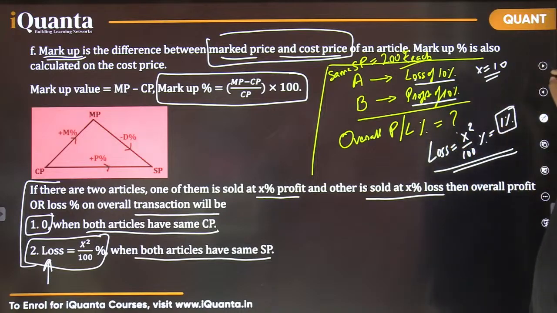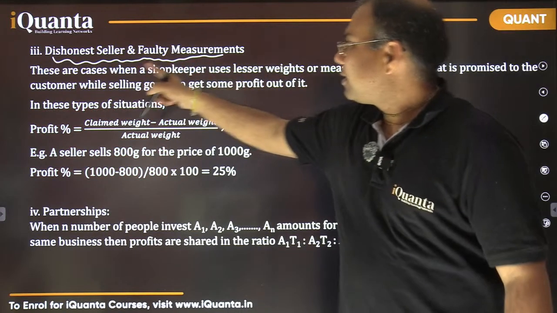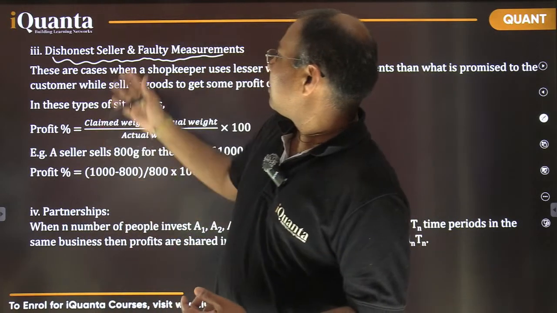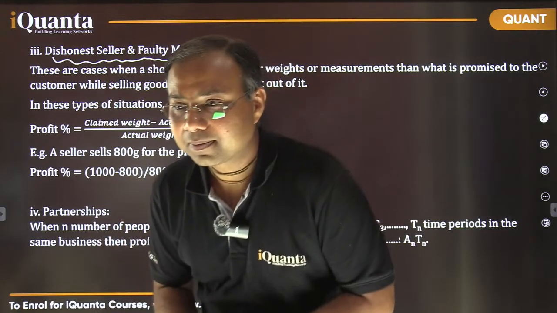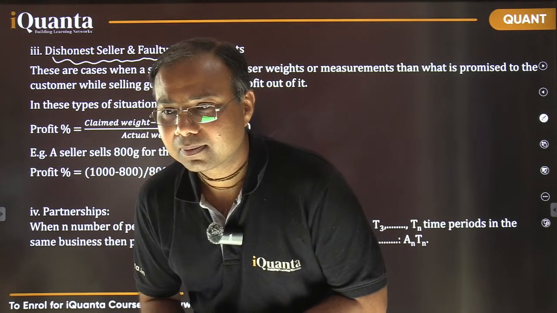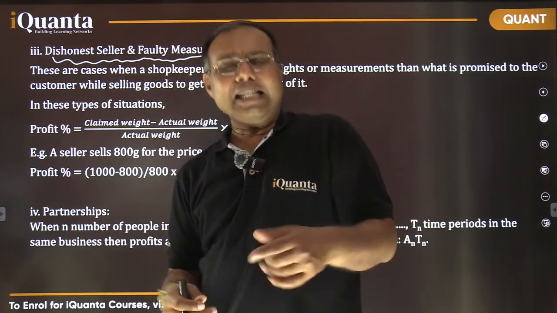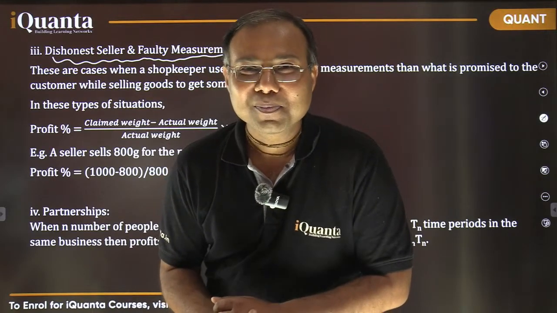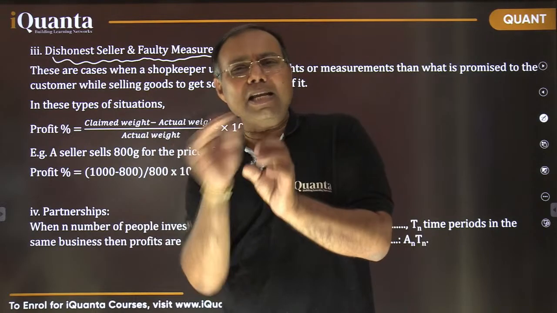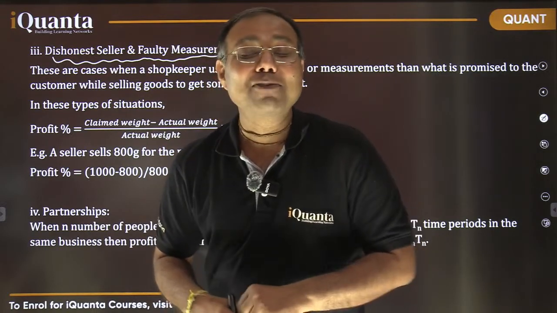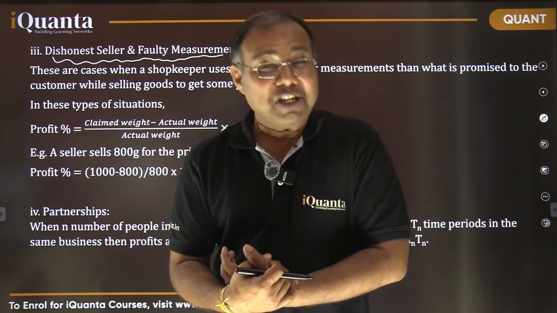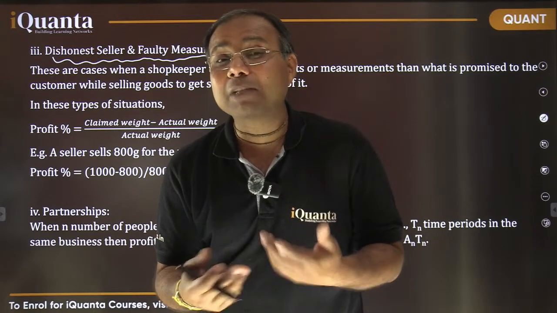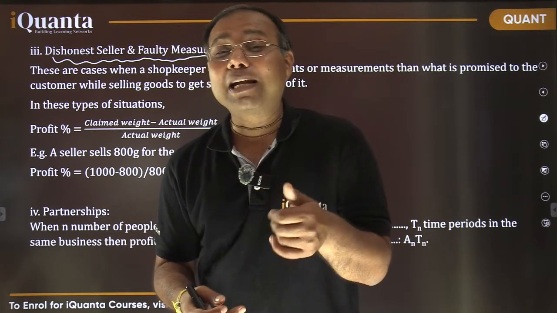Fine. Okay, so dishonest seller. What is the meaning of dishonest seller? Can you tell me? Dishonest seller का क्या मतलब है? So dishonest seller धोखेबाज, right? Honest मतलब ईमानदार, dishonest मतलब बेईमान, है ना. बिना ईमान वाला या बेईमान या धोखा देने वाला, चीटिंग. तो चीटिंग सेलर को क्या बोलेंगे? Why is he cheating? What is the purpose of cheating? The purpose of cheating is to get more profit, right?